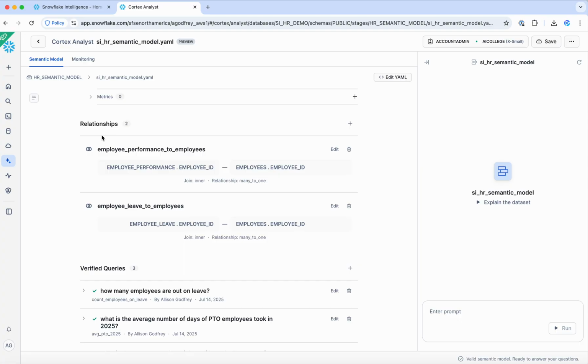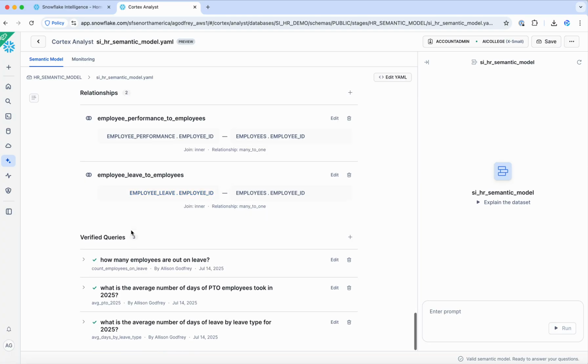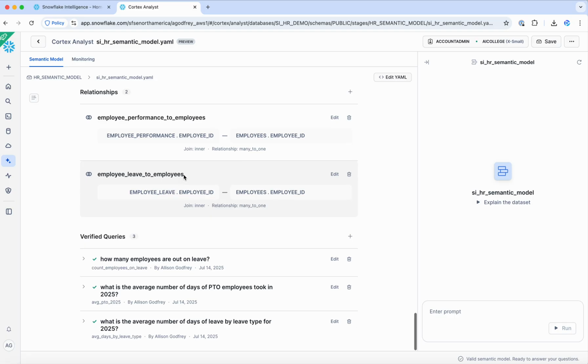So I started by defining some relationships, so making sure that it knew to join on employee ID in both the employee performance to the employees table as well as employee leave to employees. And then I've developed some verified queries for common questions that might be asked of this model. So how many employees are out on leave?